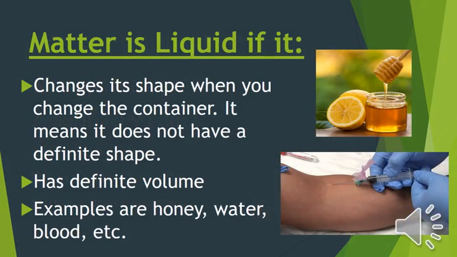The matter is liquid if it does not have a definite shape but has a definite volume. Matter changes its shape when you change the container. For example, if you pour orange juice into a glass from a bottle, it will take the shape of the glass. Definite volume means that it takes up the same space, no matter where you keep it, in a jug or in a bottle. Honey, milk, juice, water, syrup and blood are a few examples of liquids from our daily life.